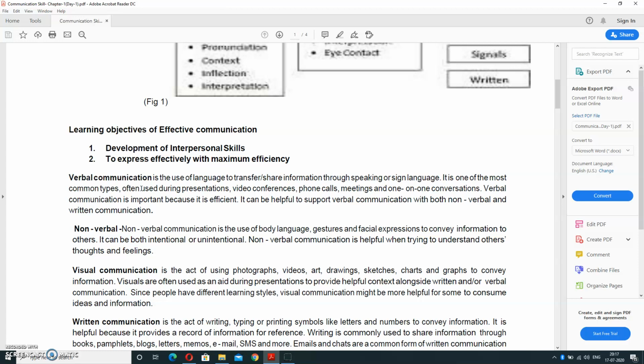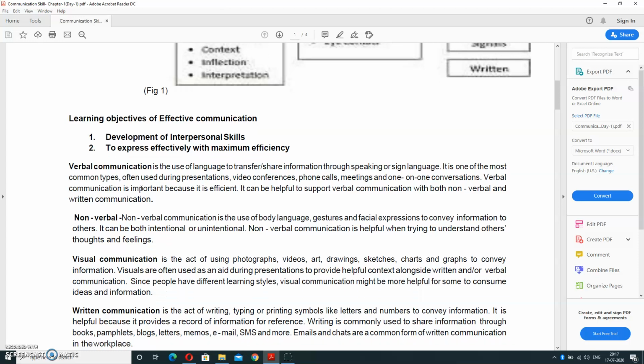The best example of visual communication is your traffic signal. The traffic signal is presented in red, orange, and green light. Everybody understands the communication by seeing the color of the light. So that is visual communication: nothing written, no facial expression, directly visible with the help of a sign.